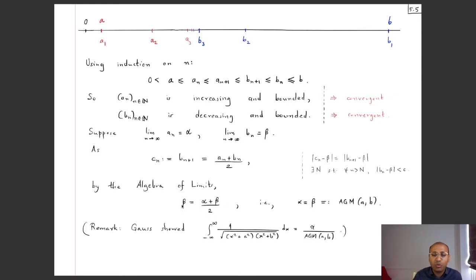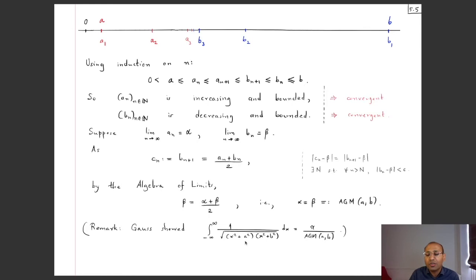In other words, 2 beta is alpha plus beta, and hence alpha is equal to beta. And this common limit is what we call the arithmetic geometric mean. In fact, this arises in several places in mathematics, and this is outside the scope of this course, but I just remark that Gauss showed that in fact this integral 1 divided by square root of (x square plus a square) times (x square plus b square) is in fact pi divided by the arithmetic geometric mean of a and b.